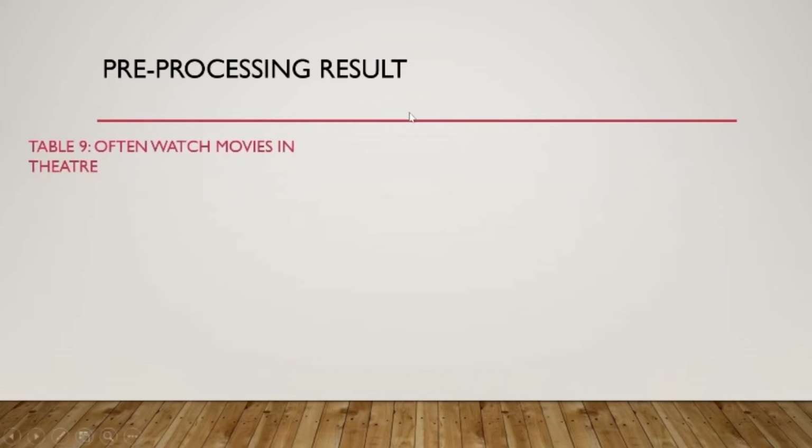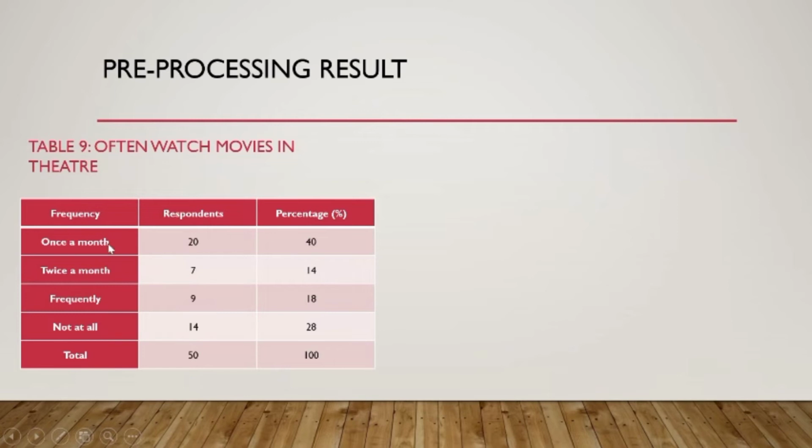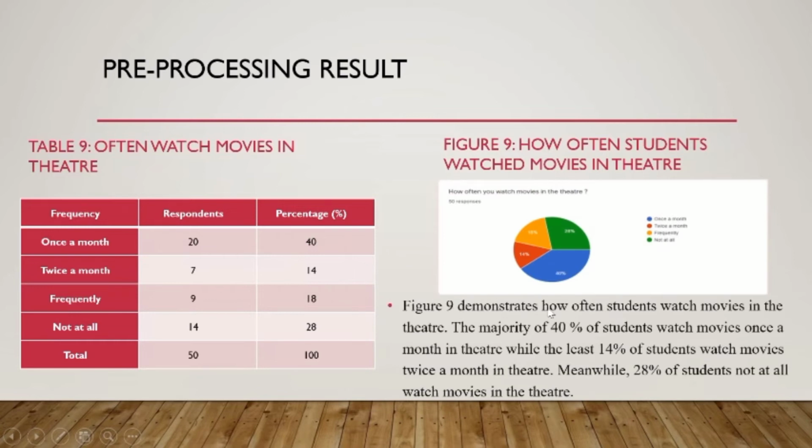Table 9. How often students watch movies in the theater: once a month, twice a month, frequently, or not at all. Figure 9 demonstrates how often students watch movies in the theater.